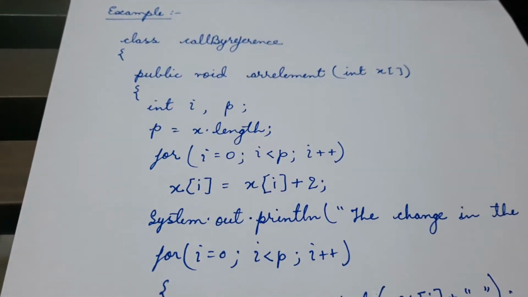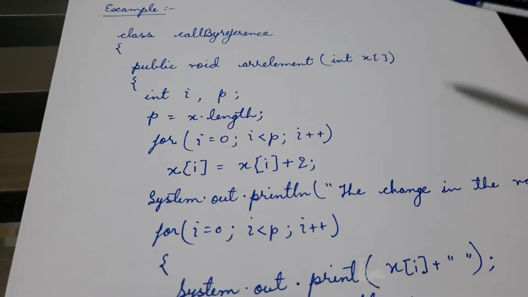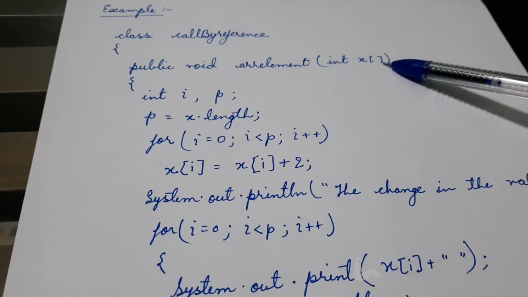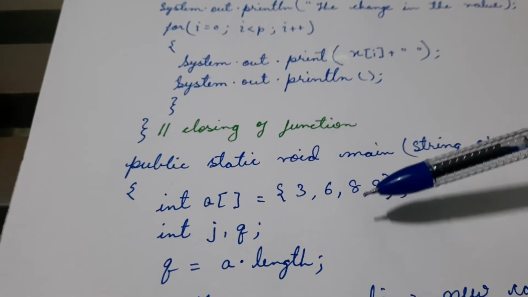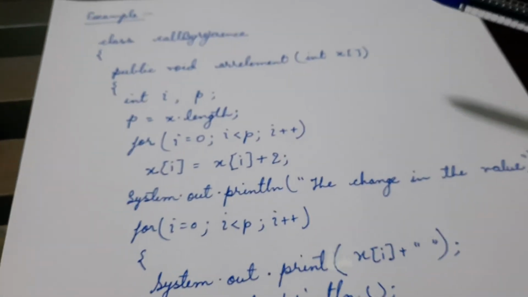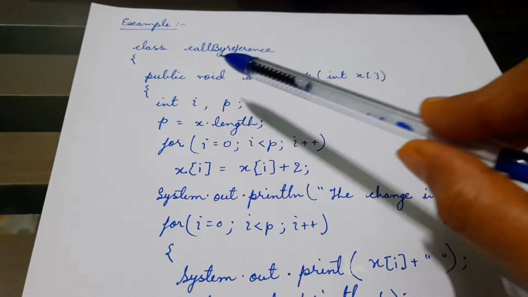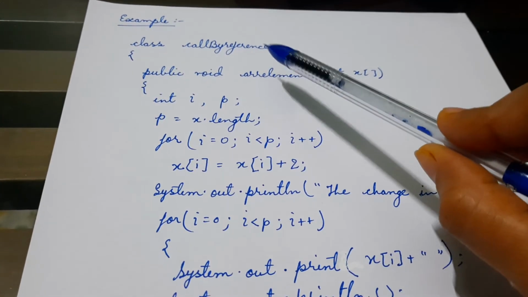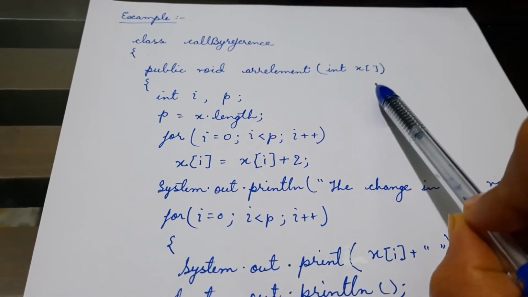Now here we see a simple call by reference example where an array is passed as the parameter, and the array is declared in the main function and passed. So we see here public void class call by reference, public void array element, int x as an array.